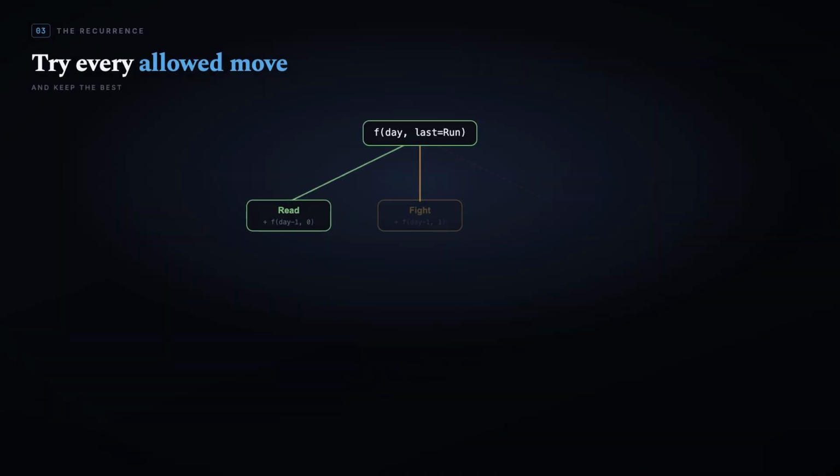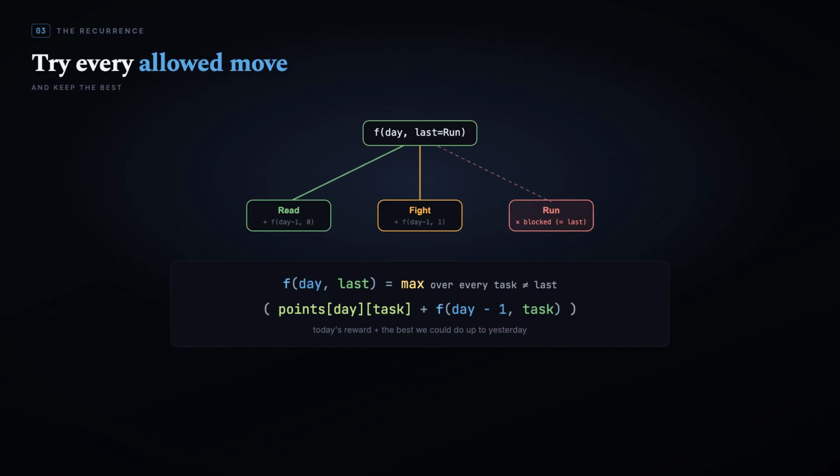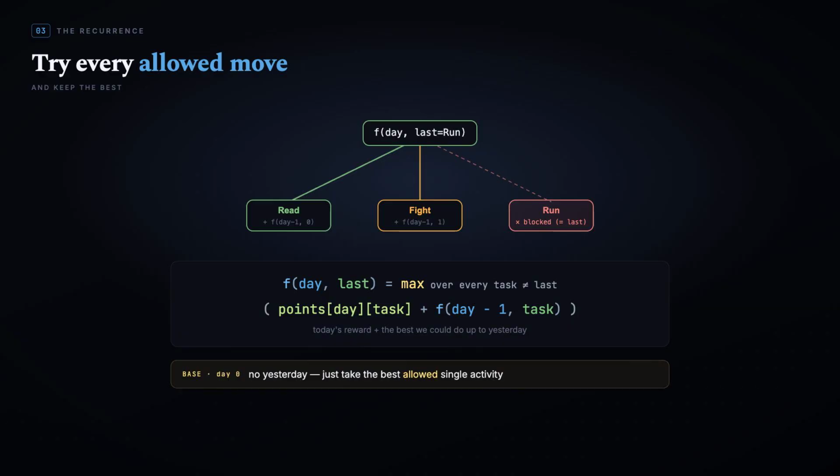Now the recurrence. From a state, we try every task that isn't equal to last. For each, we take today's points plus the best we can do for the previous day. F of day, last equals the maximum over every task not equal to last of points at day and task, plus f of day minus 1, task. The base case lives at day 0. There's no yesterday to recurse into, so we simply pick the best allowed single activity.